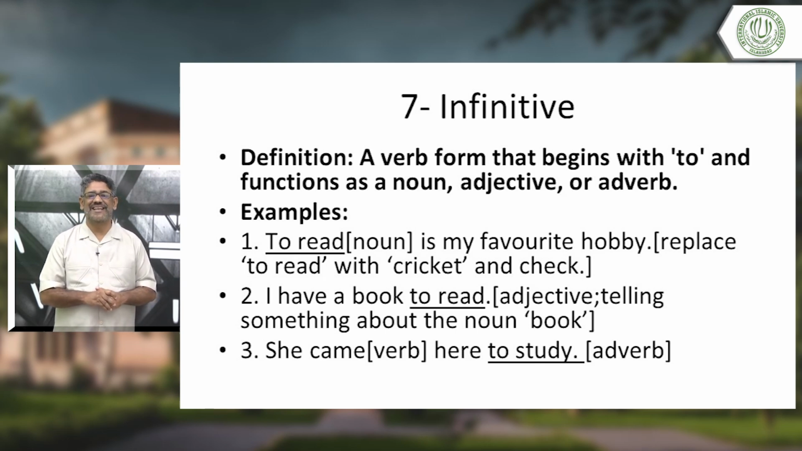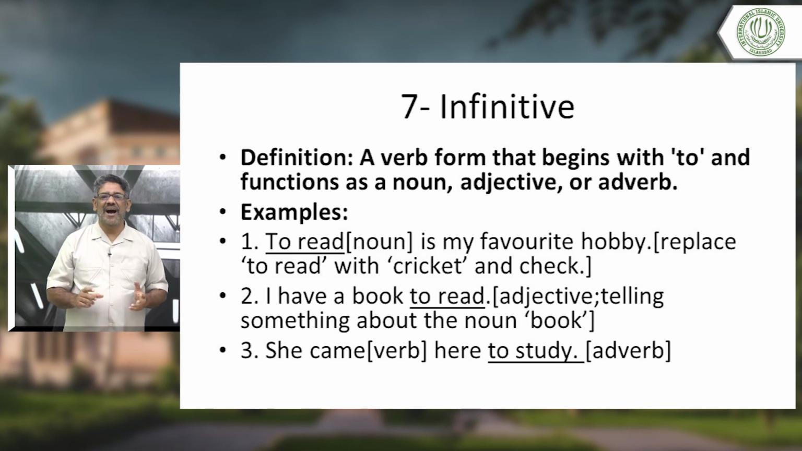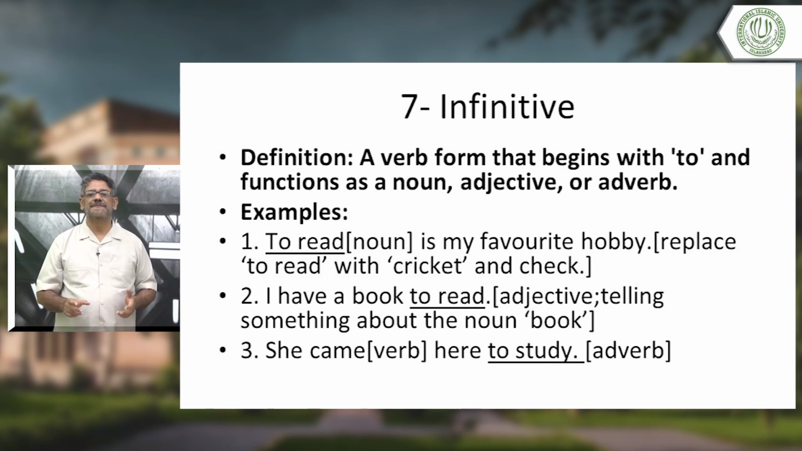Okay? See the next one. Interesting. "I have a book to read." Telling something about the noun book. You remember what is an adjective? Tells us something about a noun or a pronoun. "I have a book to read." Now, very obvious, "book to read" works as an adjective here.